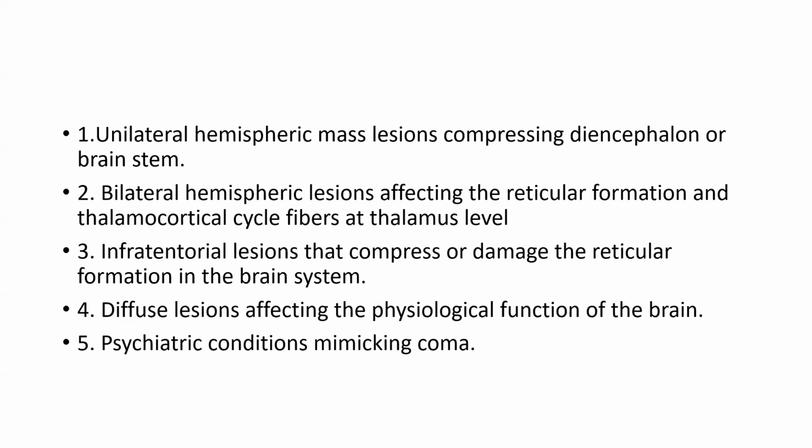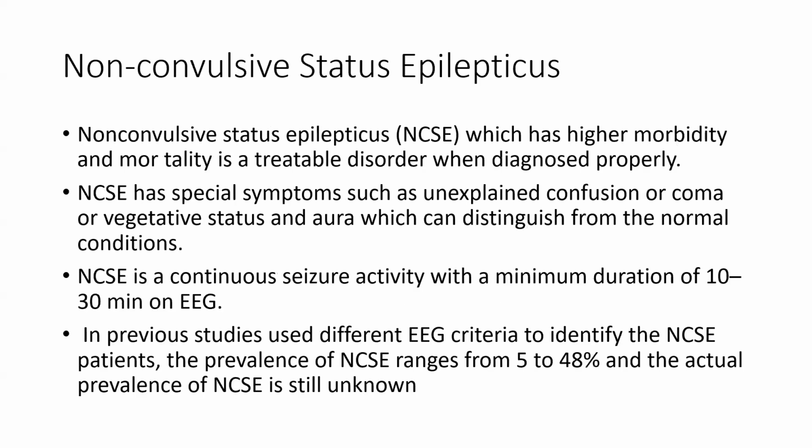One is a unilateral hemispheric mass lesion compressing the diencephalon and brainstem. Then a bilateral hemispheric lesion affecting the reticular formation and the thalamocortical fibers at the thalamus level. Then an infratentorial lesion that compresses or damages the reticular formation in the brainstem. Then diffuse lesions affecting the physiological function of the brain, and psychiatric conditions mimicking coma.